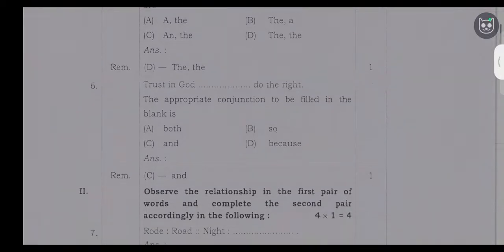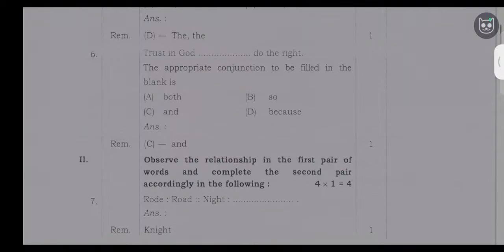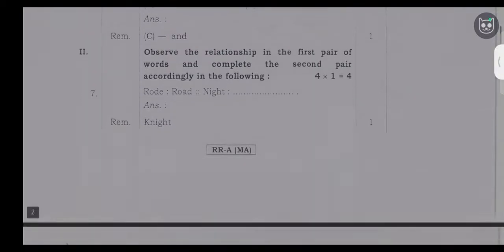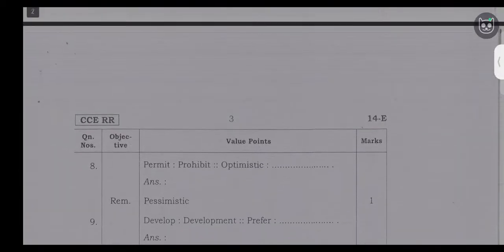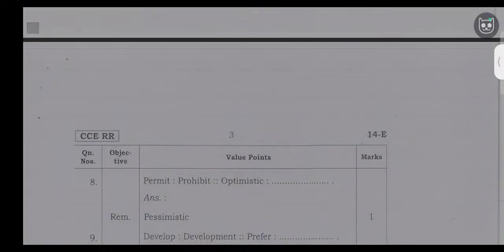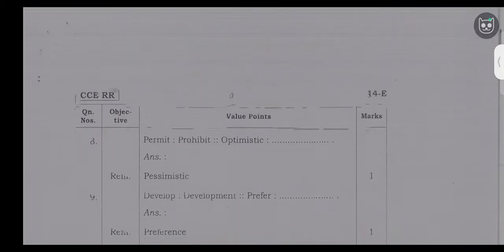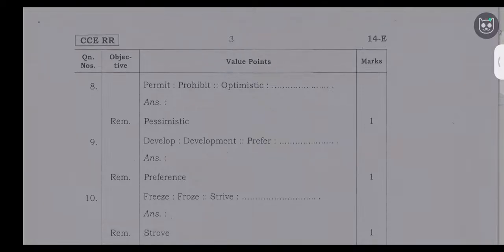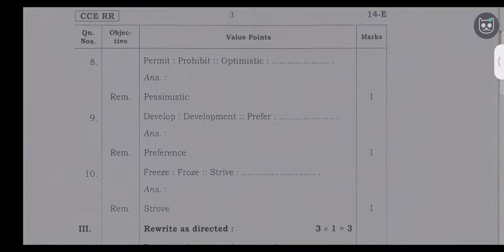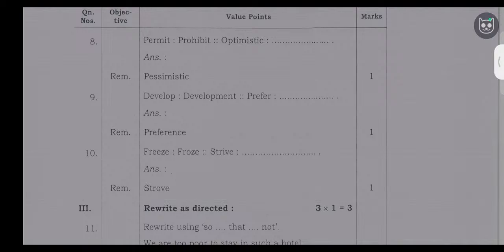Next, second main. Here observe the relation. Then permit, prohibit, optimistic, pessimistic, develop, development, and prefer, preference. Next, freeze, froze, strive, strove. Next, rewrite the third main, rewrite as directed.